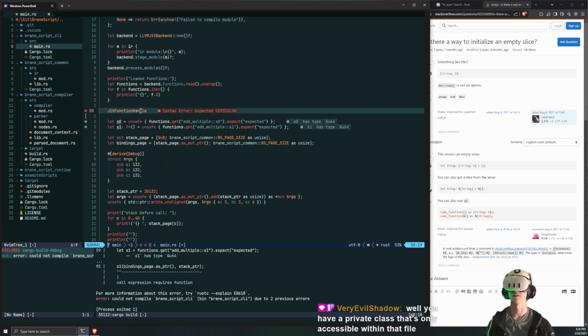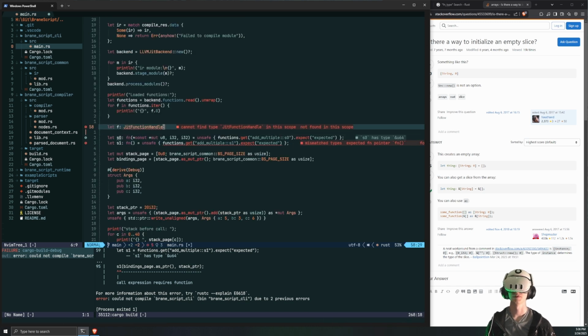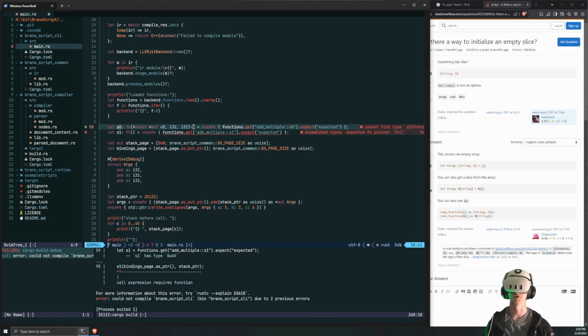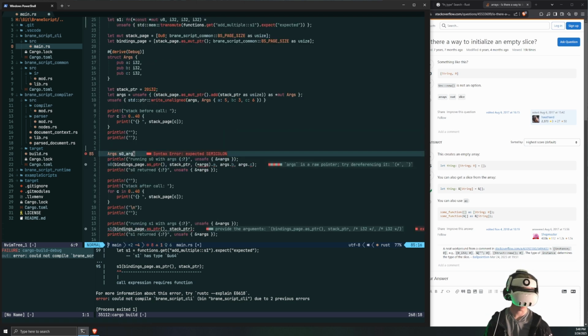Let me get the current implementation of digit function handle, which is this, and I need to essentially write a custom pointer type here. So I have my memory page binding, I have my stack pointer, and then this takes in 3 I32s and doesn't return anything, because currently that is a 0.